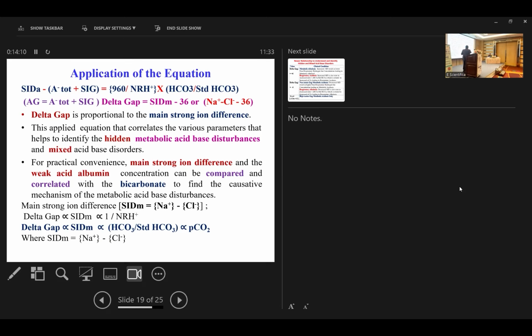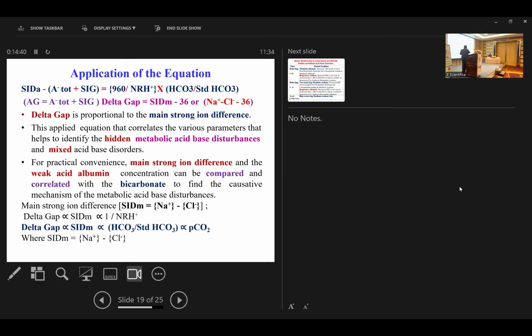The apparent strong ion difference minus ATOT plus strong ion gap is equal to 960 divided by NRH+ into bicarbonate divided by standard bicarbonate. This 960 divided by NRH+, I showed in the previous graph how you derive the standard bicarbonate, and this is ratio 1. Using this, I also developed the delta gap, which is equal to the main strong ion difference minus 36, where sodium and chloride are the two major strong ions. So sodium minus chloride minus 36.